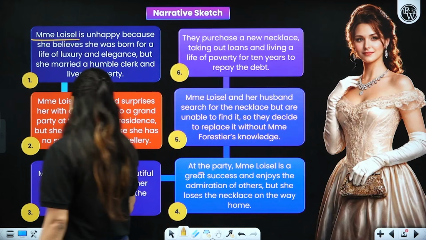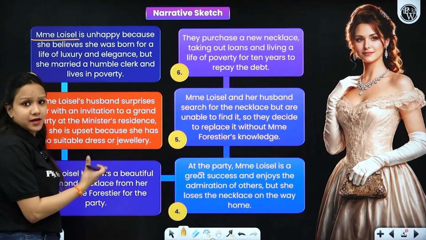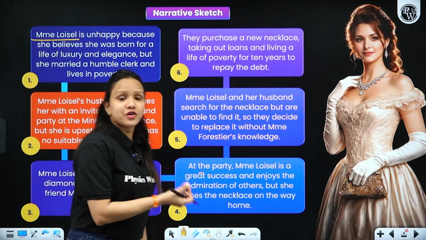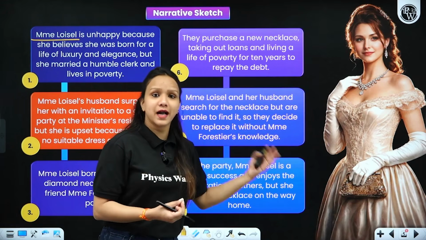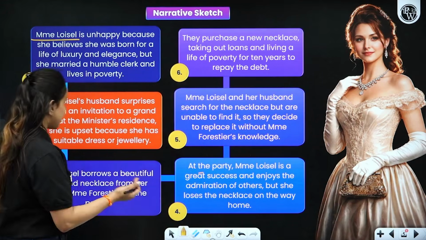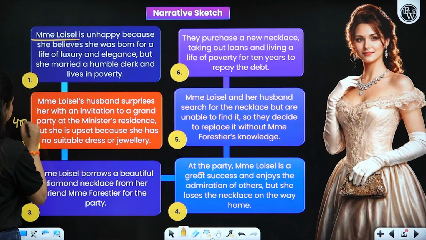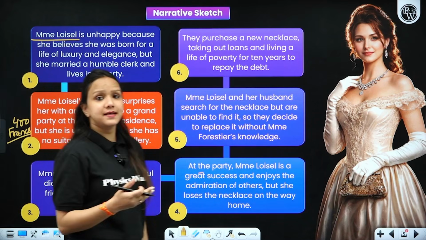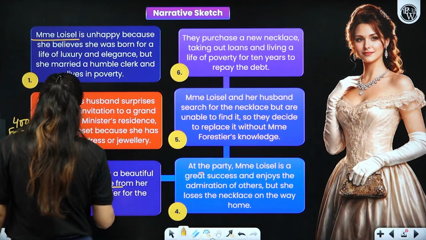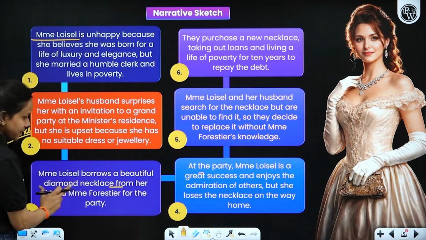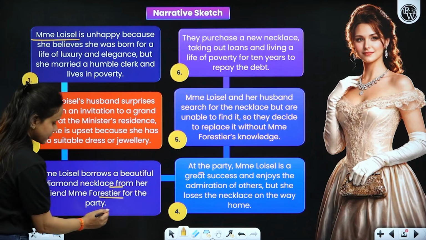So as a result of which, her husband suggested her to buy a new dress from the money that he has already saved in order to buy a gun so that he could go on hunting with his friends, right? So he gave her 400 francs. Please remember this thing. And later suggested her to borrow a necklace from her friend, Madame Forestier, right? So Madame Loisel borrows a beautiful diamond necklace from Madame Forestier for the party.